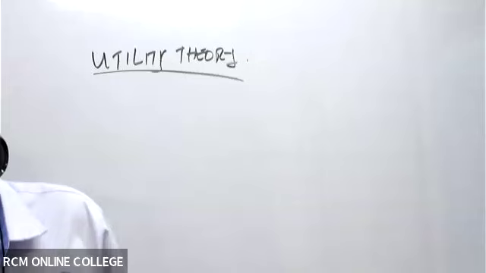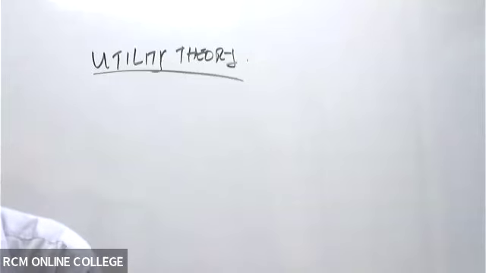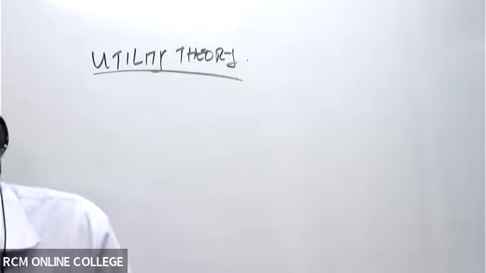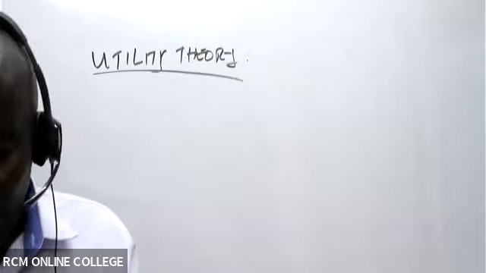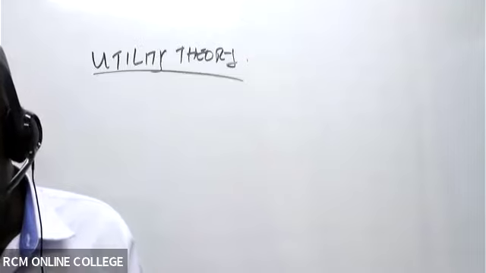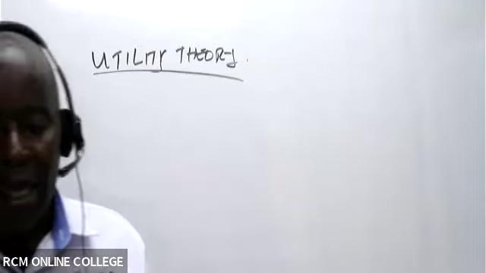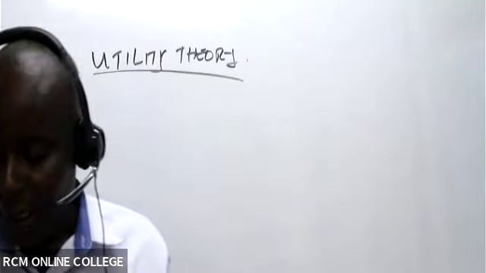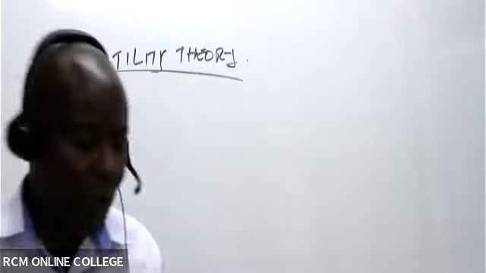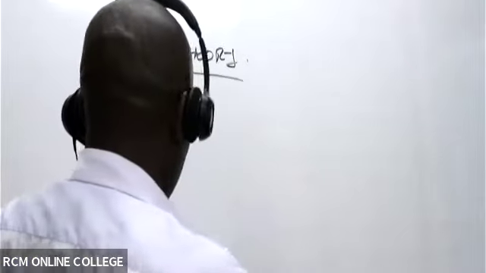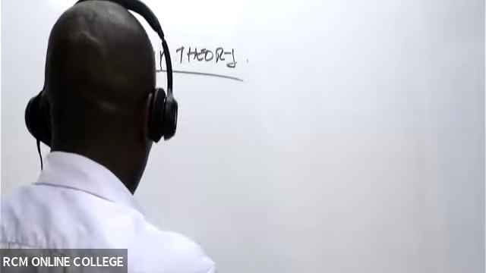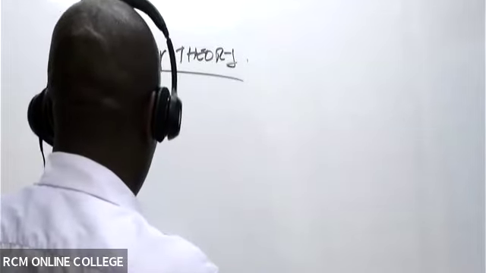Mention there, illustration. Of course, when we talk of utility, we are looking at what here? Satisfaction, which is derived from consumption of a product. Utility. So then I would want us, ladies and gentlemen, straight away to write an example here.